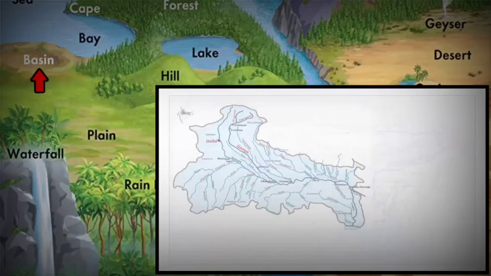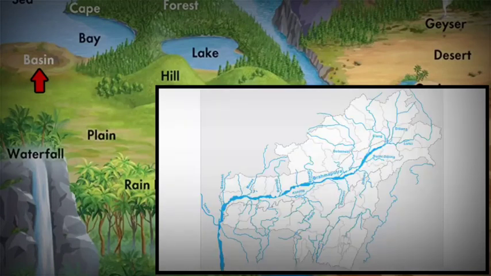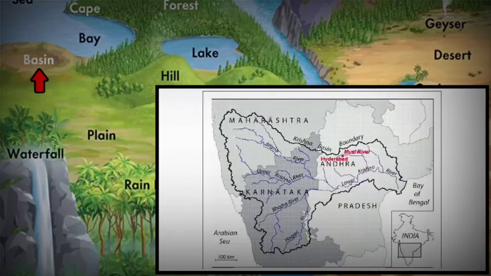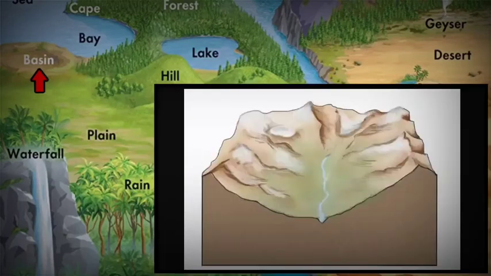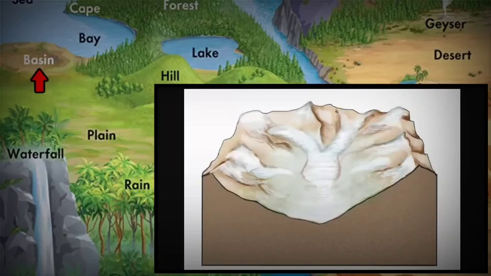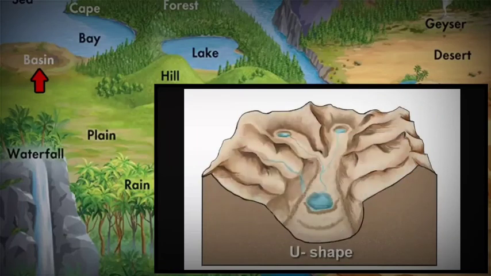In India, we have Ganga River Basin, Brahmaputra River Basin, Krishna River Basin, Mahanadi River Basin, and Narmada River Basin. Even slow movement of glaciers forms basins. Glacier movement carves the land, creating a low ground or depression. As a result, you have an area of land which is lower compared to its surroundings. And this is exactly called a basin.